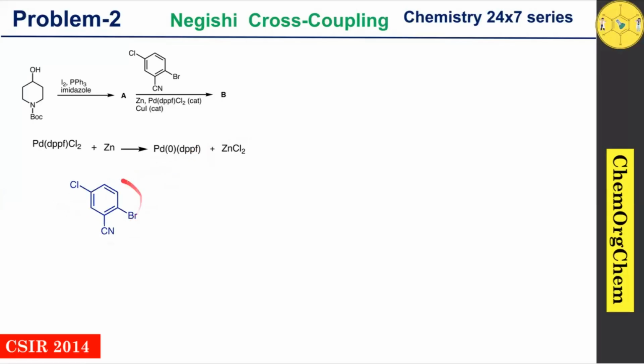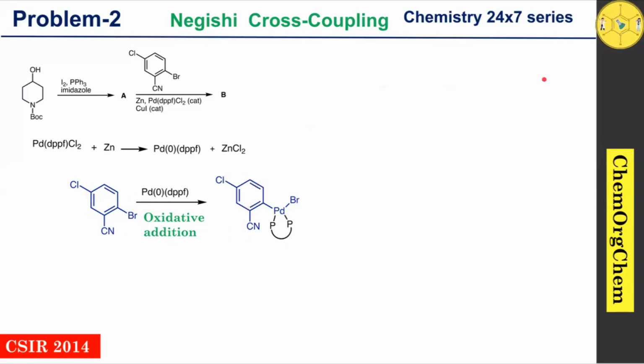Now our substrate reacts with palladium zero, which readily undergoes an oxidative addition reaction. Here you can see that the substrate has one carbon-chlorine bond as well as one carbon-bromine bond. We know that the carbon-bromine bond is more reactive when compared to the carbon-chlorine bond. Therefore, oxidative addition takes place only at this position, resulting in the generation of this intermediate.